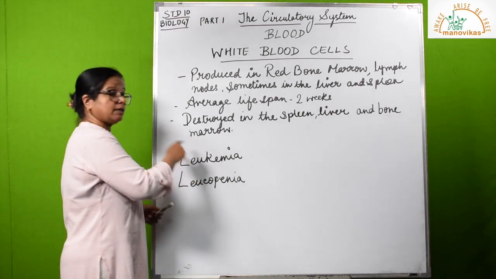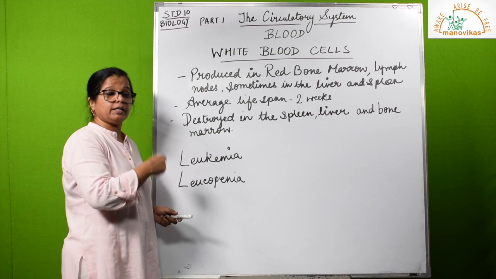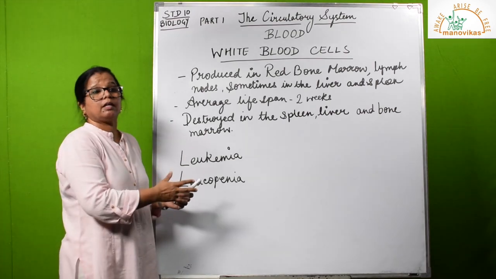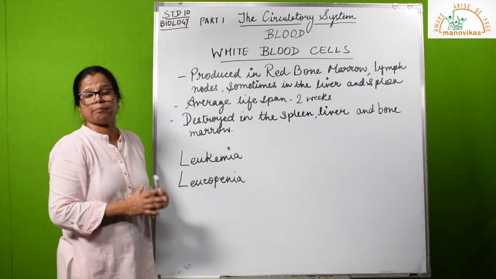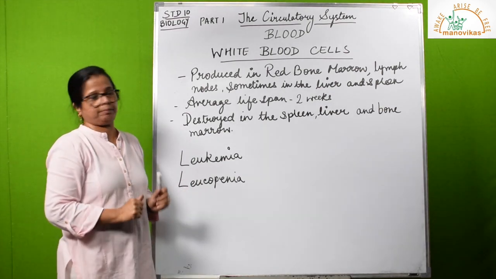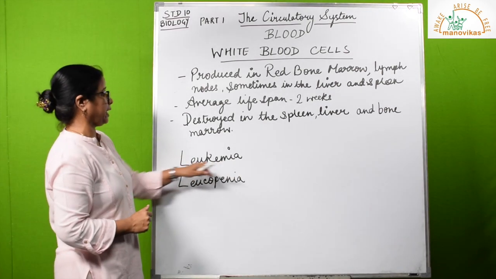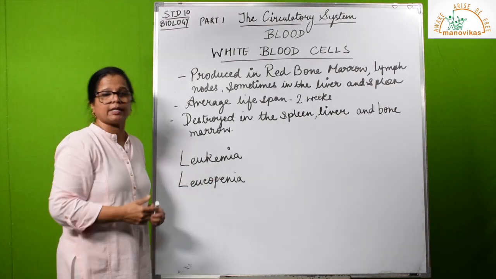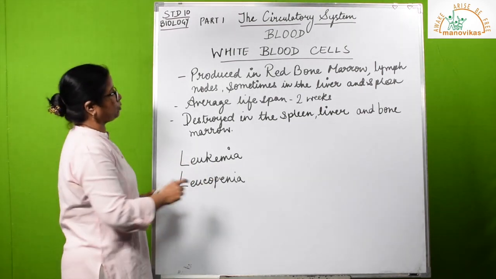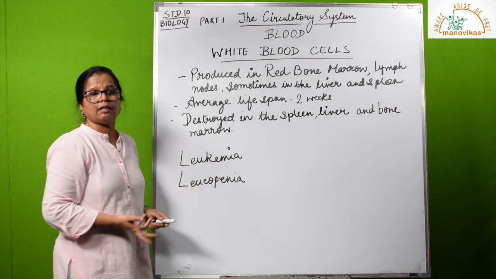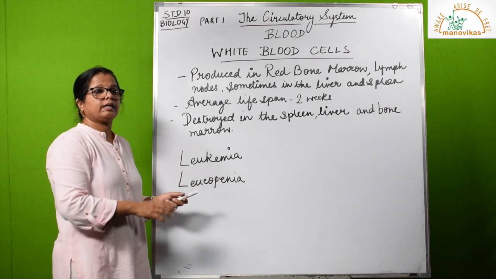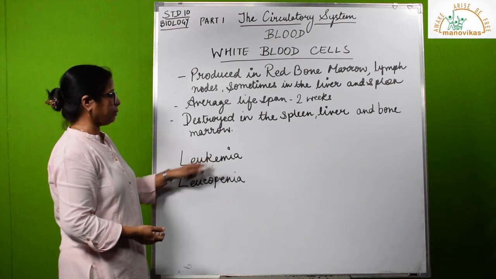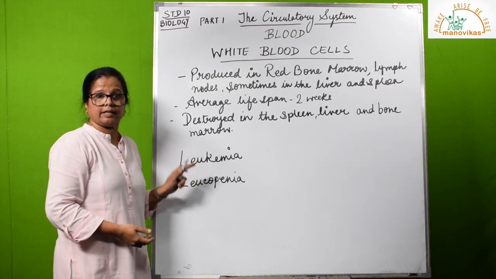What happens in this? The number of RBCs decreases because WBCs are going up in number at the cost of the RBCs. Hence, this is a disease, cancer of the blood. Then we have leukopenia. It is the abnormal decrease in the number of WBCs. So anything other than normal is a condition which can be called a disease. So learn to compare these two. Remember their spellings, write their names correctly.